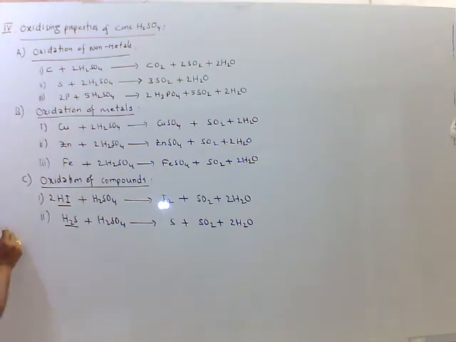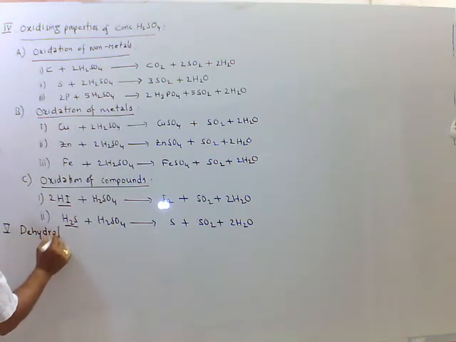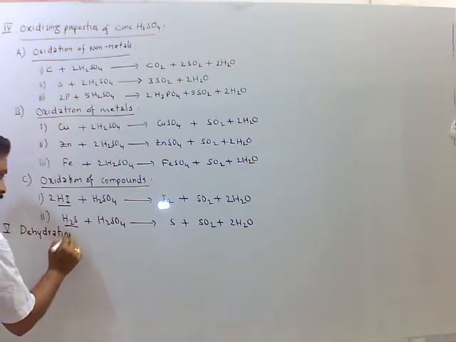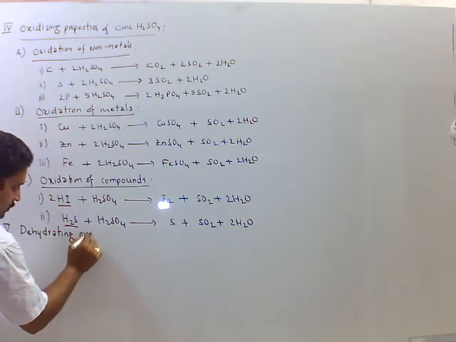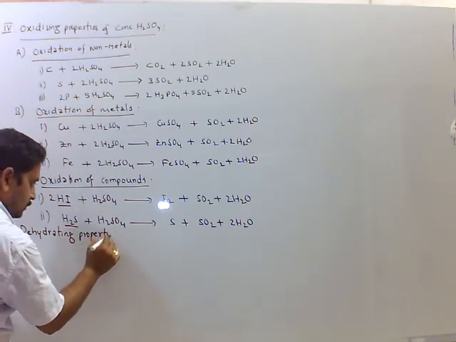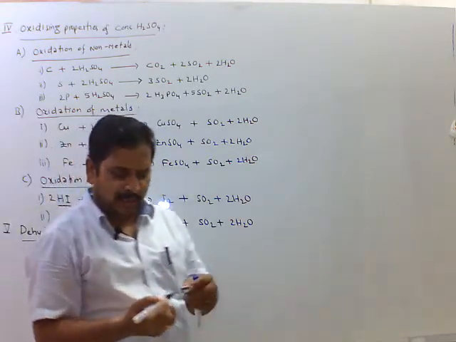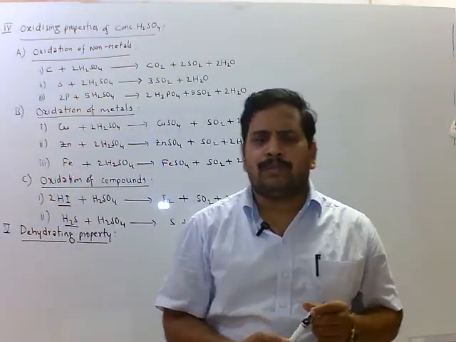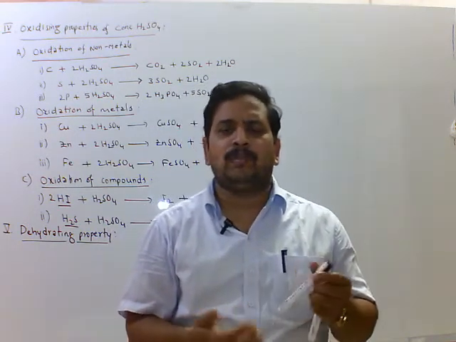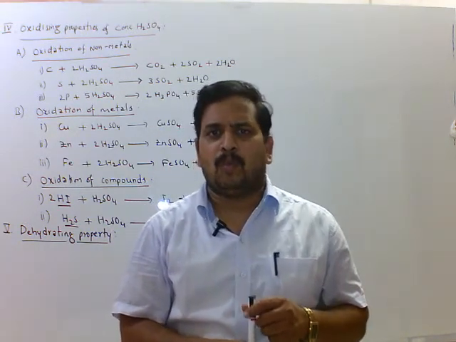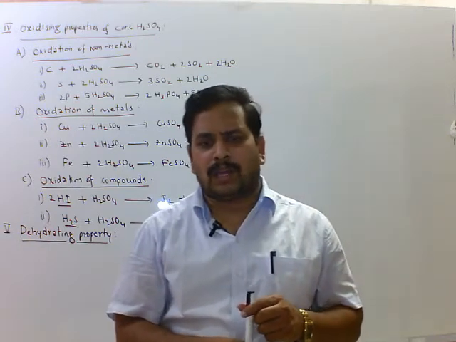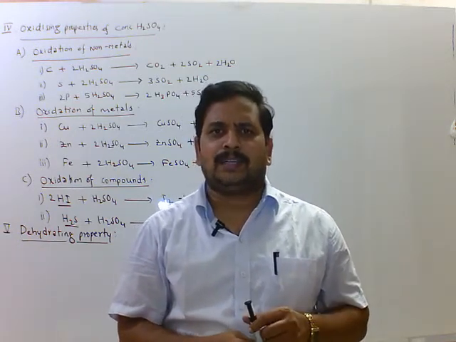Now fifth property is dehydrating property. Concentrated sulfuric acid has more affinity for water. That means it removes water from the compounds. So removal of water we call as dehydration.